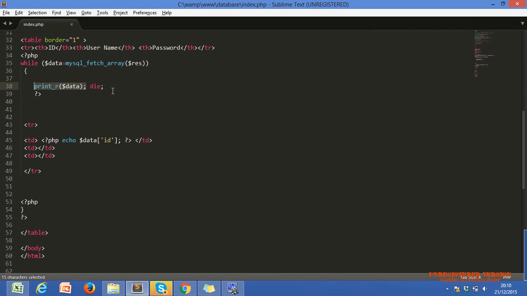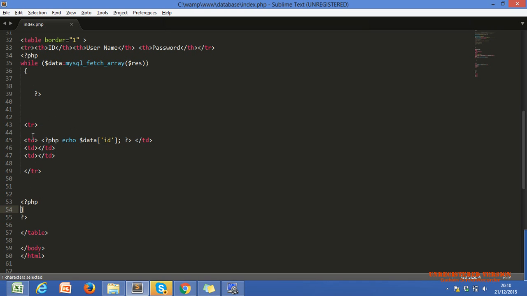Let me just remove this now. In the first row, the id will be 0, so it will print 0, and after this it will print nothing, because we didn't set any data into the rest of the two td tags. Then there is the row end, and this curly bracket is the end of the while loop, but the loop will not end because the condition is true.